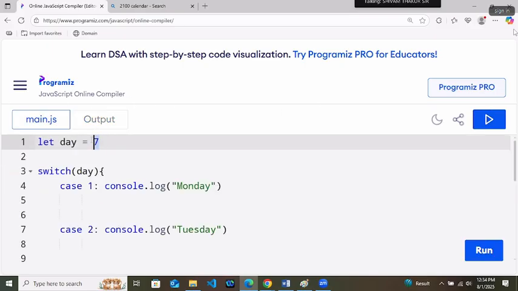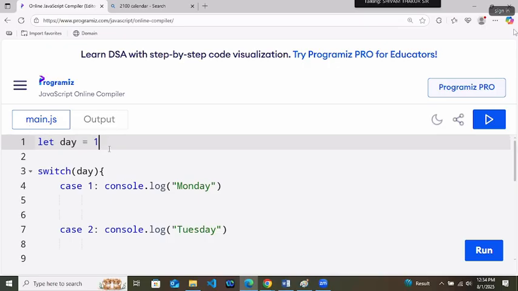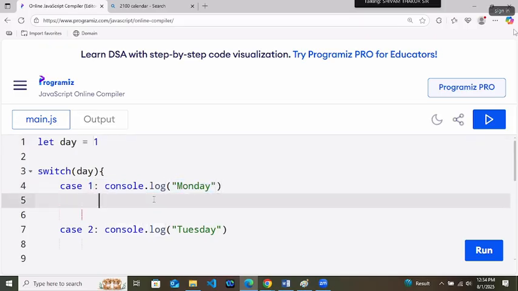If the value is 1, Monday, Tuesday, Wednesday, Thursday, Friday, Saturday, everything you will get. The reason is, let's say the day is 1. Switch will check case 1. Case 1 means true. So here switch will get a true and it will print the Monday. After that, it will not check anything. It will run everyone without checking because already it got a true.